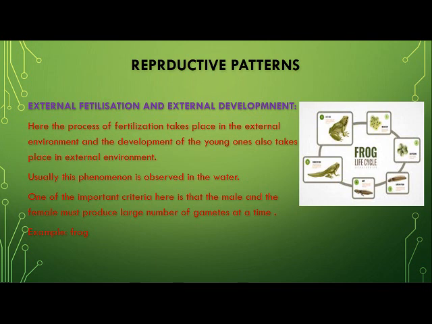So what are these reproductive patterns and how are they different? Let us understand. First of all, children, external means something which takes place outside the body. Like, for example, if any one of you is wearing spectacles, so that is on the external part of the body.